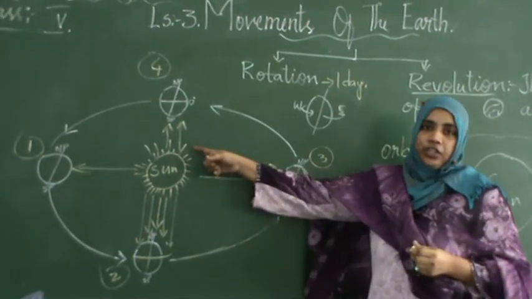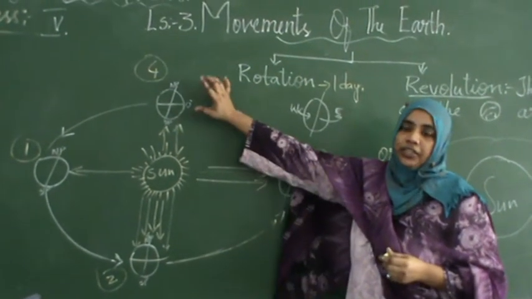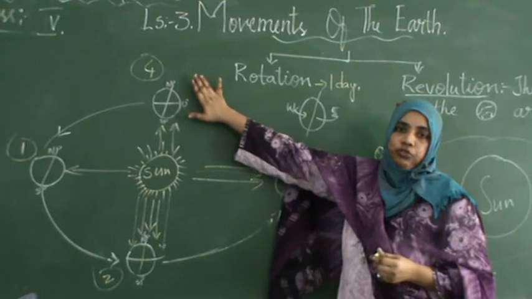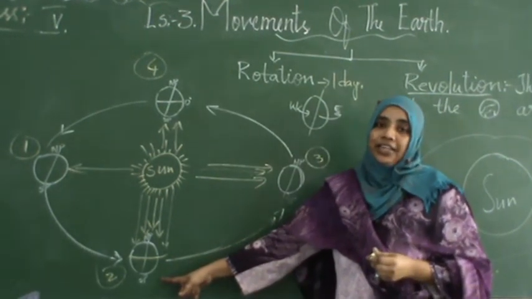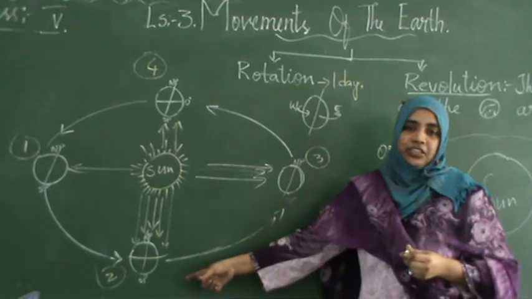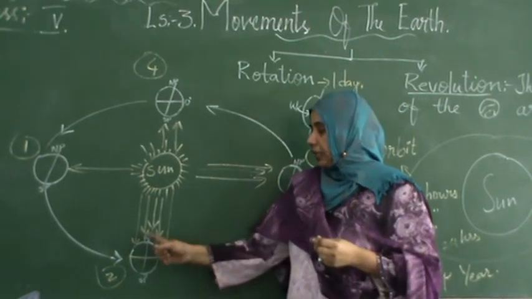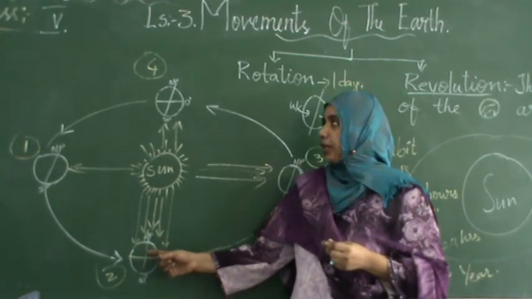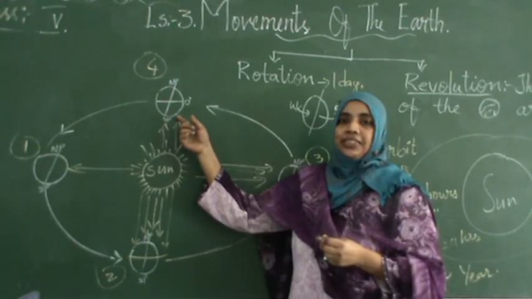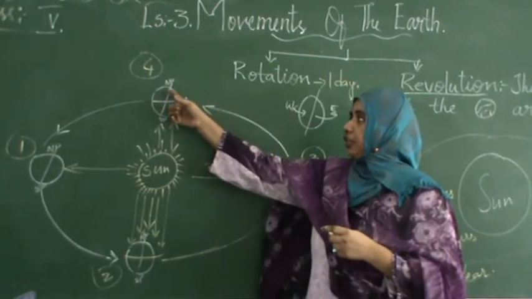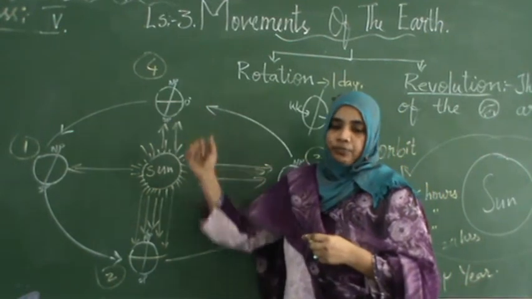Whereas the parts of the earth which will receive direct heat: the southern hemisphere in position number 4 and, in position number 2, the northern hemisphere will receive the direct heat. That's why they experience summer, in the northern hemisphere in the second position, and in the fourth position the southern hemisphere will experience summer. The opposite hemispheres will experience winter seasons.